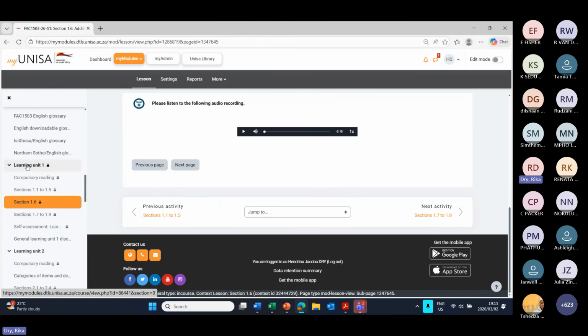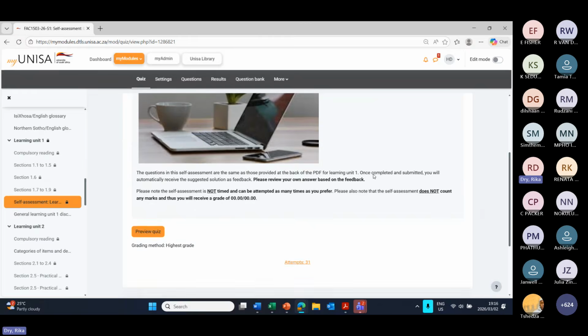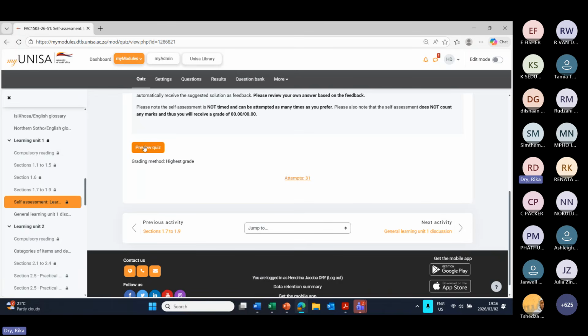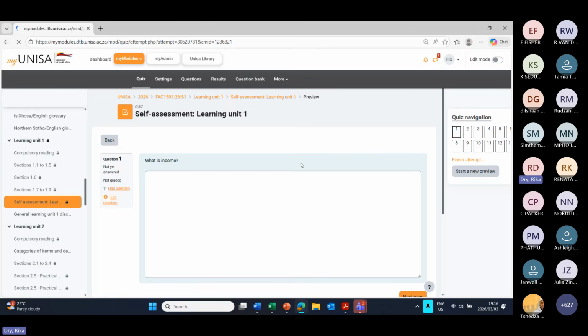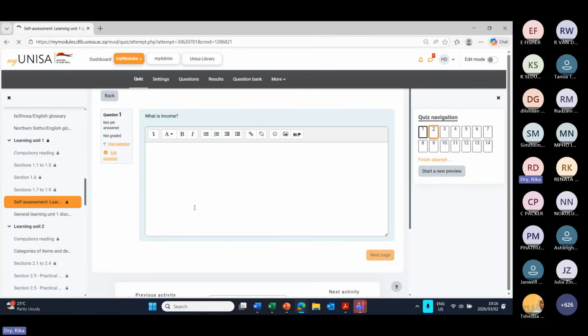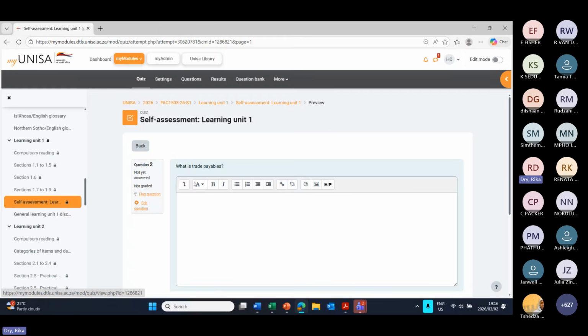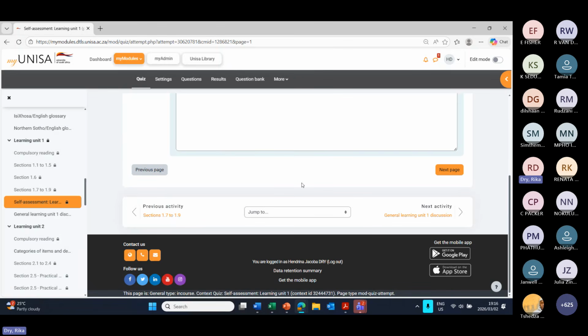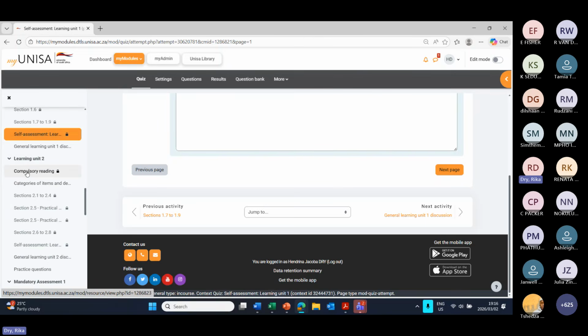And once you've done all the lessons in a learning unit, there will be a self-assessment that you need to do. There's no mark allocated for this. So you're basically expected to just answer it. So, for example, what is income? And all of this was explained within Learning Unit 1. So please answer it. Once you're done, you'll receive feedback on all the questions. And the moment you've submitted this, your next learning unit will open.